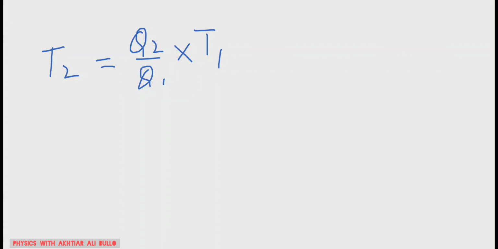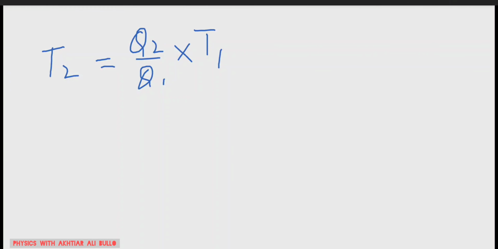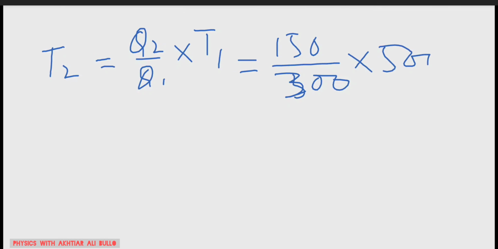By putting the given values, Q2 is 150 calories divided by Q1, 300 calories, and T1 is 500 Kelvin. So 2 zeros will get cancelled with the 2 zeros.